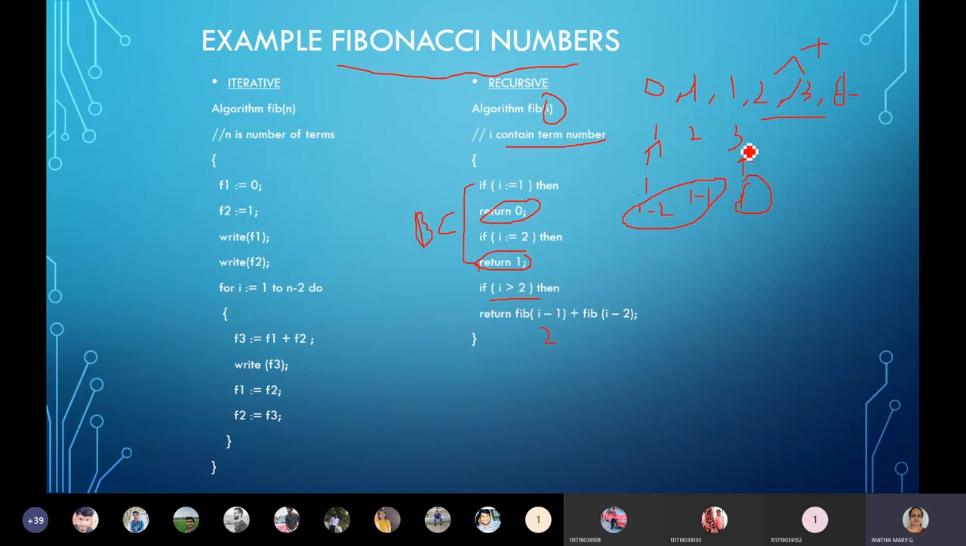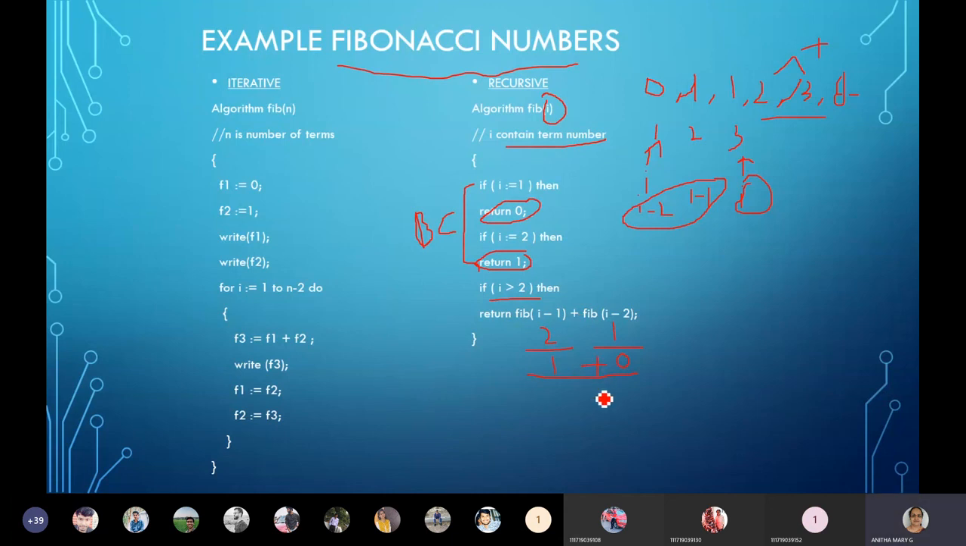So let's continue. I is 3 here. 3 minus 1 is 2, so we have to find fib of 2. And 3 minus 2 is 1, so fib of 1. What is fib when I is equal to 1? It satisfies the base condition, so it returns 0. What is fib of 2? Again the function is called for fib of 2, and when I is equal to 2, it returns 1. So what is the overall sum? It is going to return 1, and here plus is there.